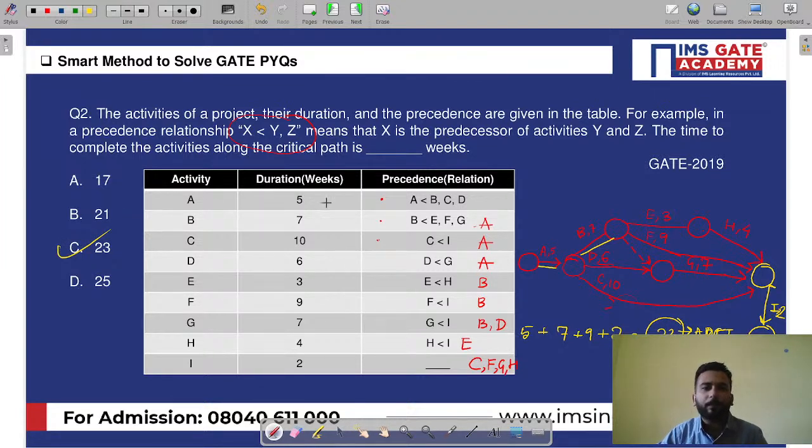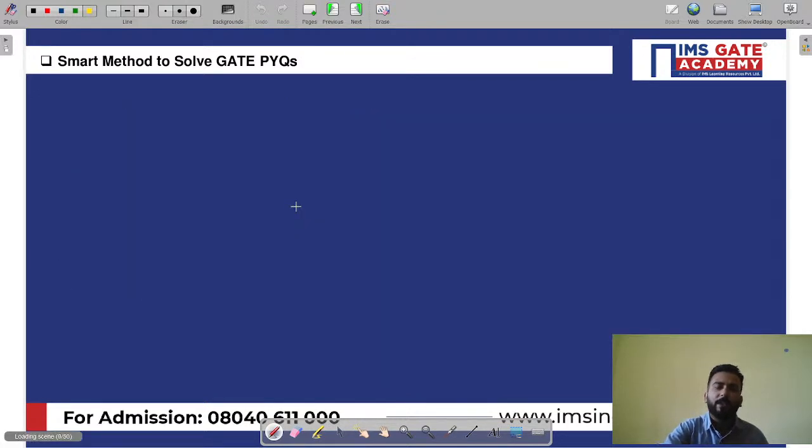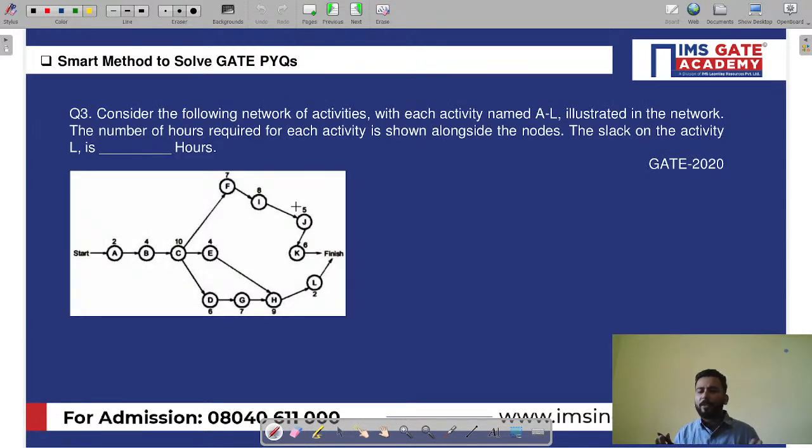Fine. So my dear friends, what was the trick over here? The trick over here is that you have to convert the problem in the way you are comfortable with, not according to the examiner's point of view. Yes or no? This is the thing that we learned over here. Now let's move on to the next question.